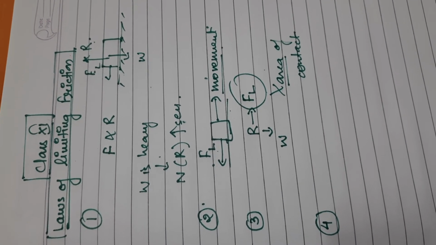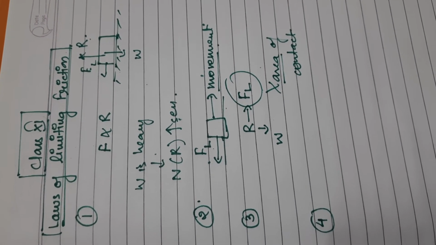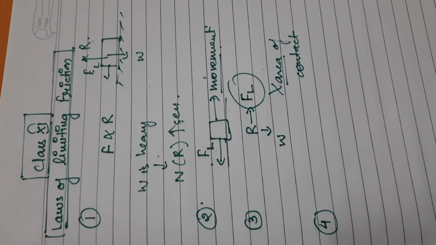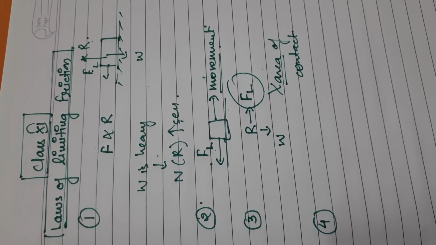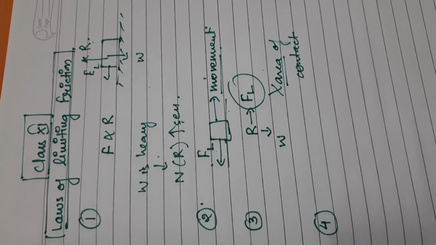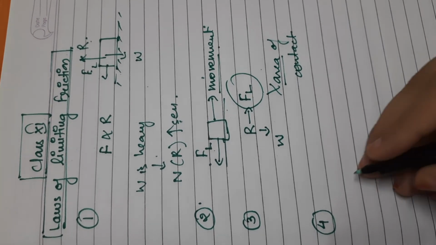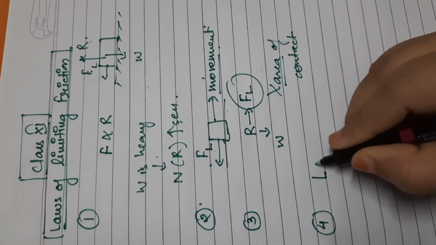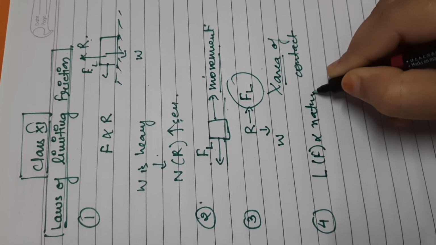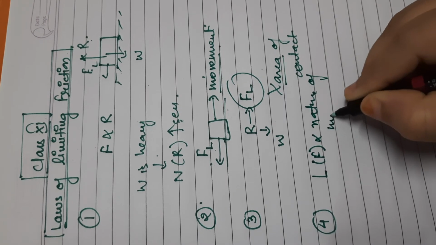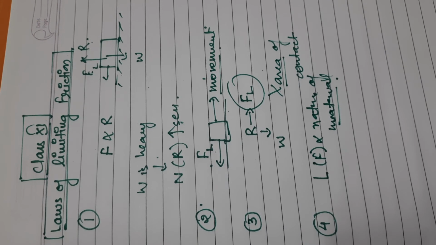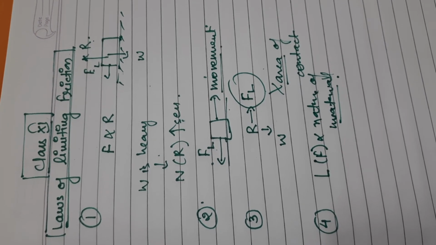Fourth law: the force of limiting friction between any two bodies in contact depends on the nature of the material of the surfaces in contact, that is the force of adhesion, and the roughness or smoothness. One thing on which limiting friction depends is the nature of the material, meaning which kind of material the two bodies in contact are made of.